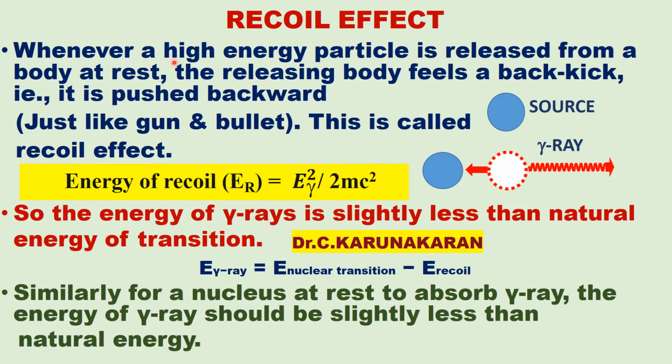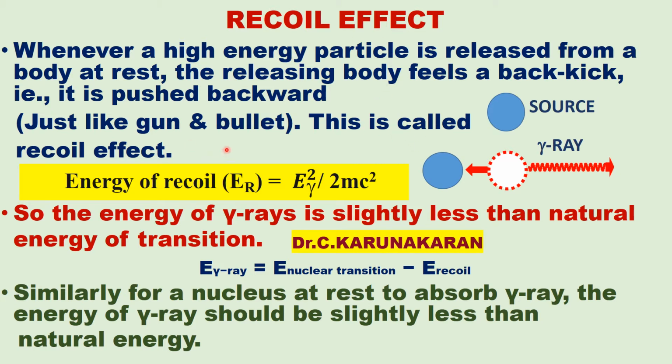As I said earlier, there are two important terms in Mössbauer spectroscopy: recoil energy and Doppler effect. These are very important to understand the Mössbauer spectroscopy. In order to understand it, we need to know what is called recoil energy, what is called Doppler shift. We will see first recoil energy. What is called recoil energy or recoil effect?